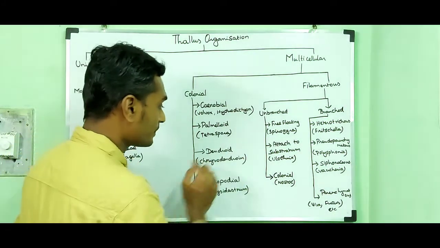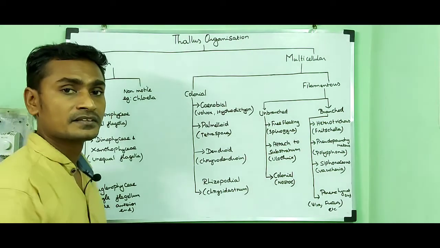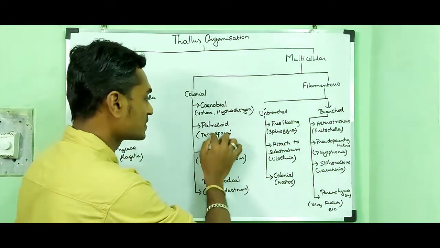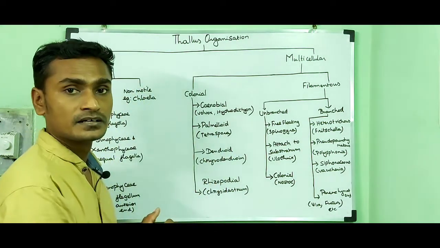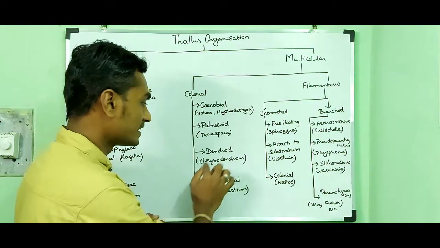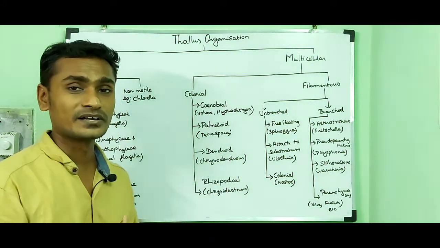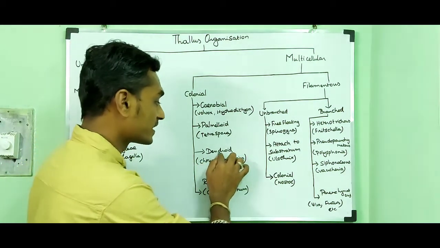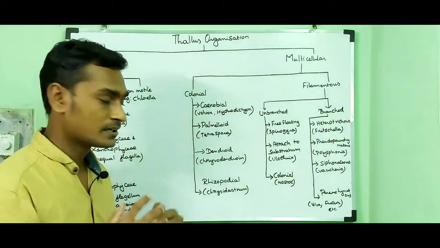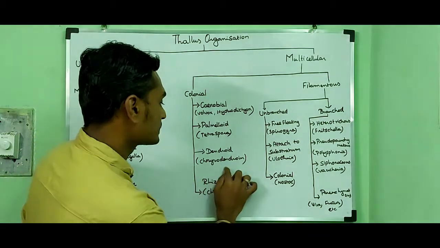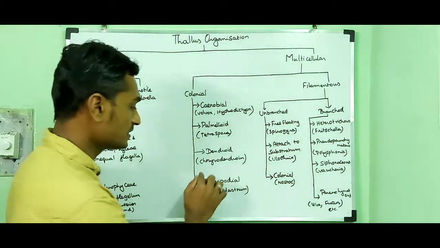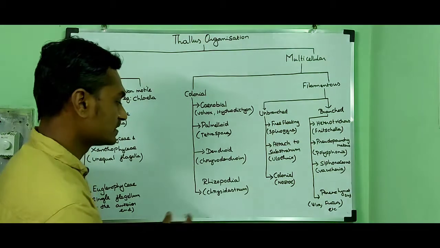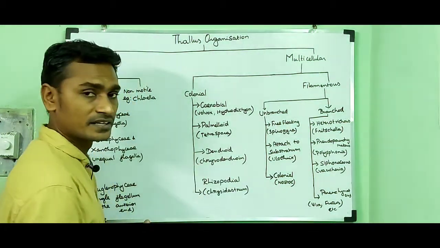Then dendroid alga means the variation of palmelloid alga is called dendroid algae. Dendroid means a branching colony. That colony contains branches. So that is why they have mentioned dendroid, a branching colony. Example, Chrysodendron. Then the final one is rhizopodial.